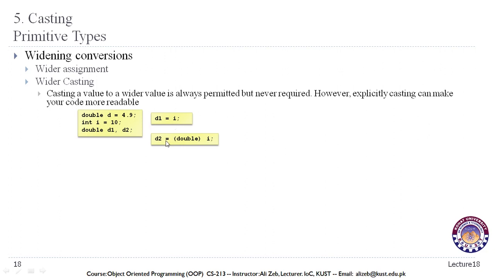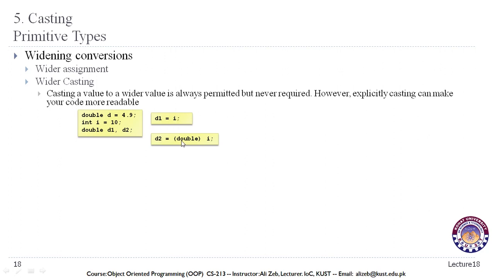But if you want to explicitly convert the integer to a double, then we can use this syntax, where for example this is our integer variable i of type int, and this is the type that we want to convert it into, and we are assigning the converted int variable to the double variable.